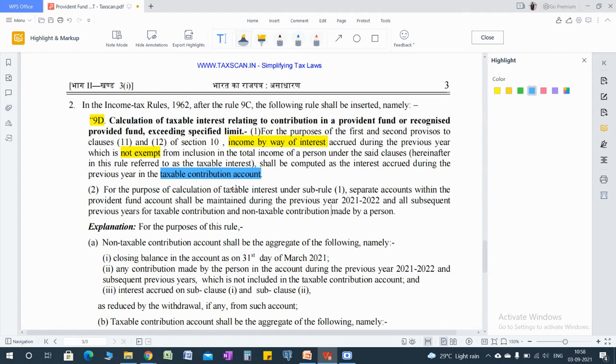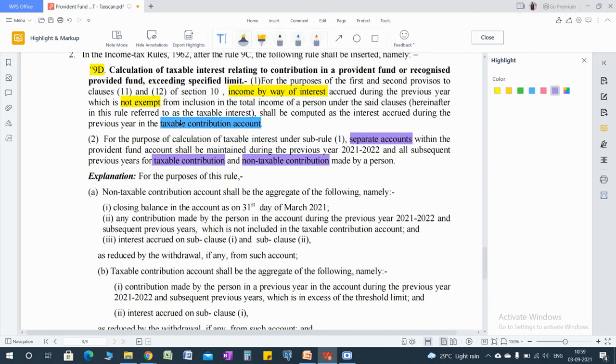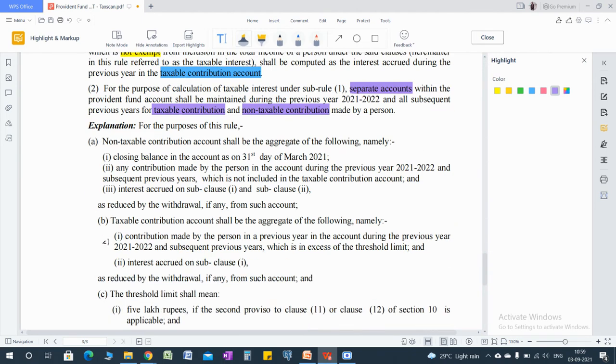For the purpose of calculation of the taxable interest under sub-rule 1, separate accounts within the provident fund shall be maintained during the year and all subsequent previous years for taxable contribution and non-taxable contribution made by the person. First let's see what is the non-taxable contribution account. The aggregate of any amount as on 31st March 2021 shall be included in it.